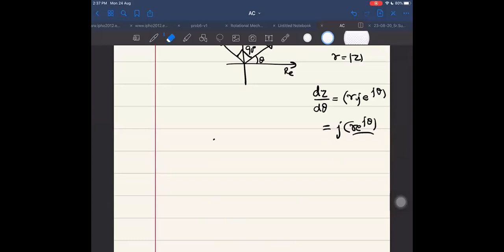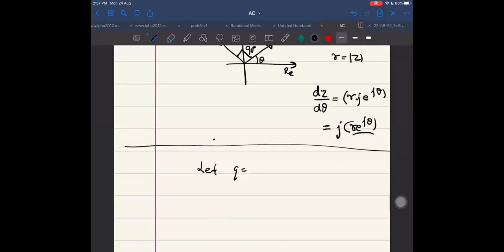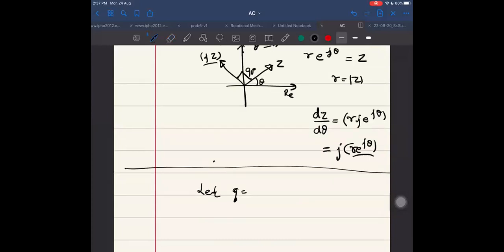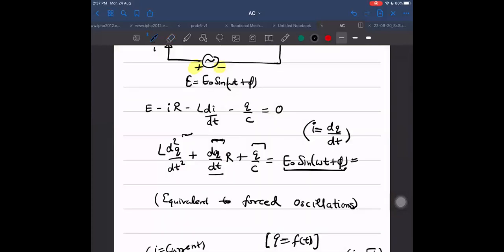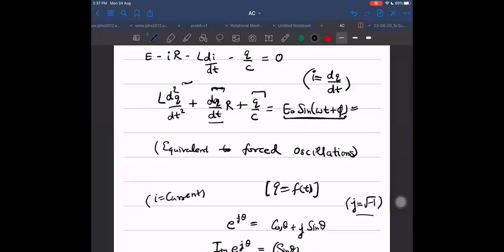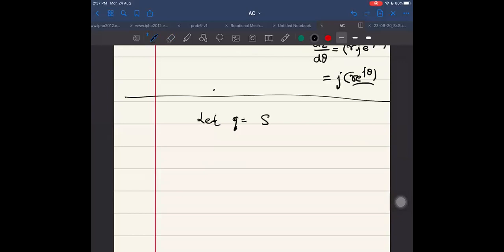So let q be something. What do you want to assume q to be? Because here I have to write a sinusoidal. So what sinusoidal should I write? Maybe I will write it as q naught into sine of omega t plus phi, but phi is already taken there. So I should take some other thing, maybe delta. Okay, let us take delta, some other value, because phi is already there in the question only.